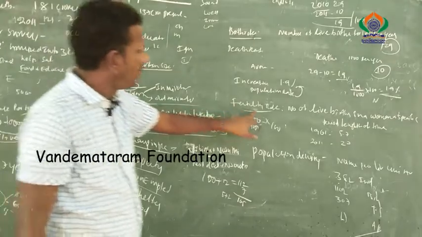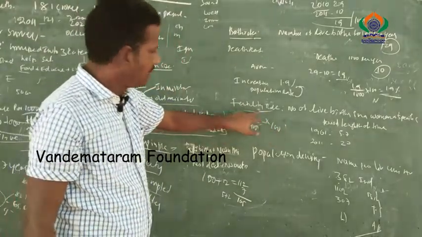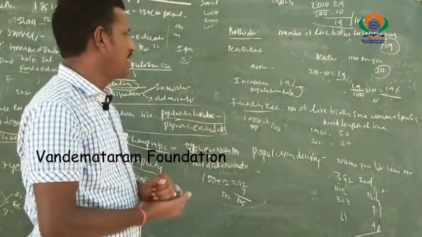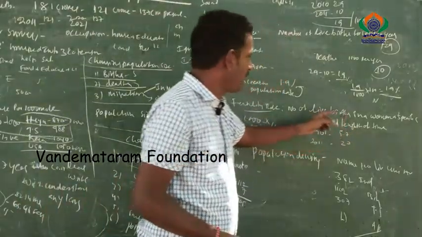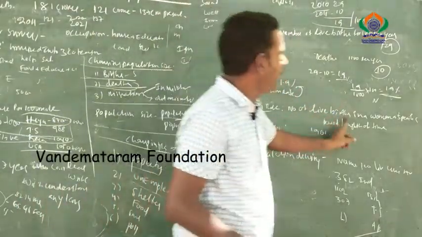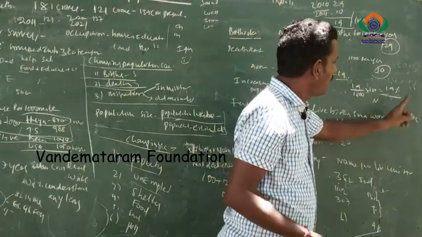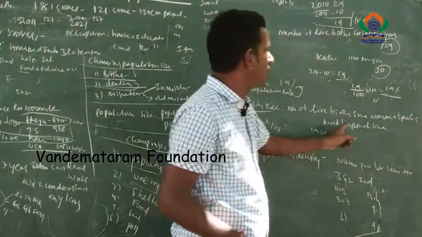The next topic is the fertility rate. What do you mean by fertility rate? The fertility rate means the number of live births to a woman in a specific period of time.